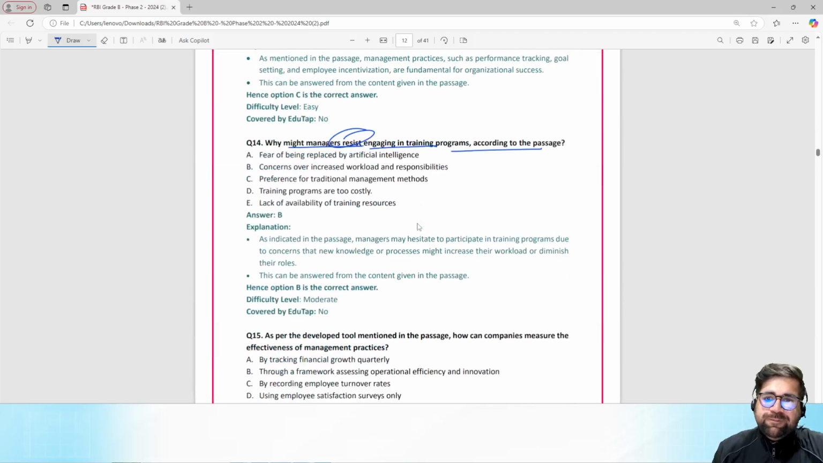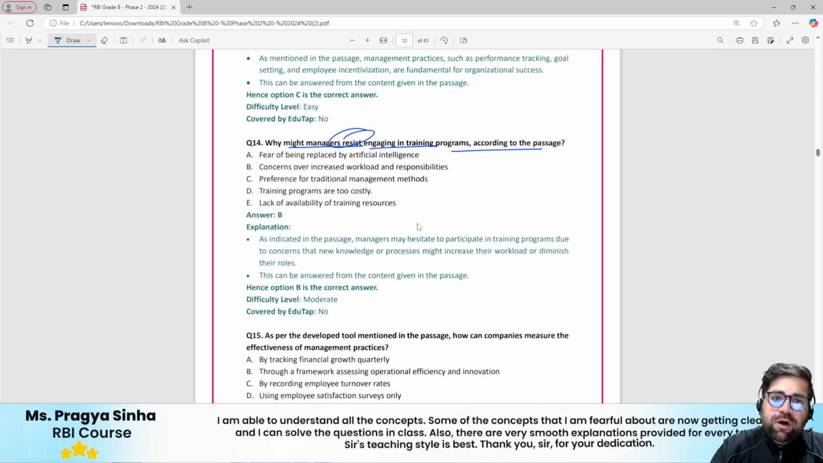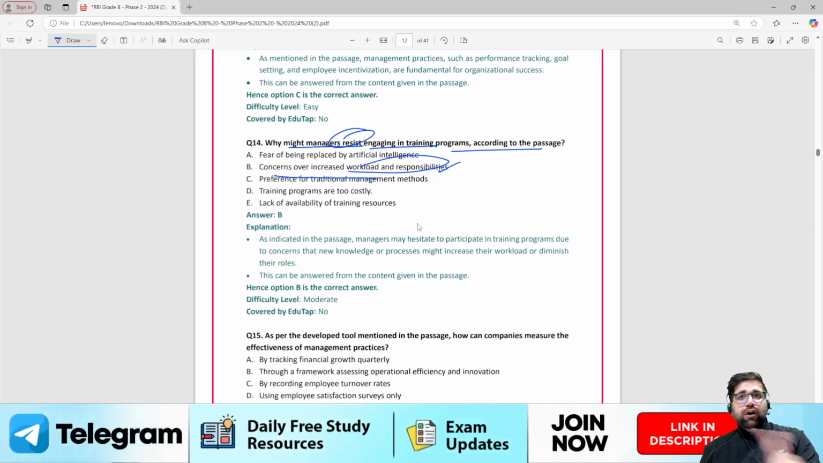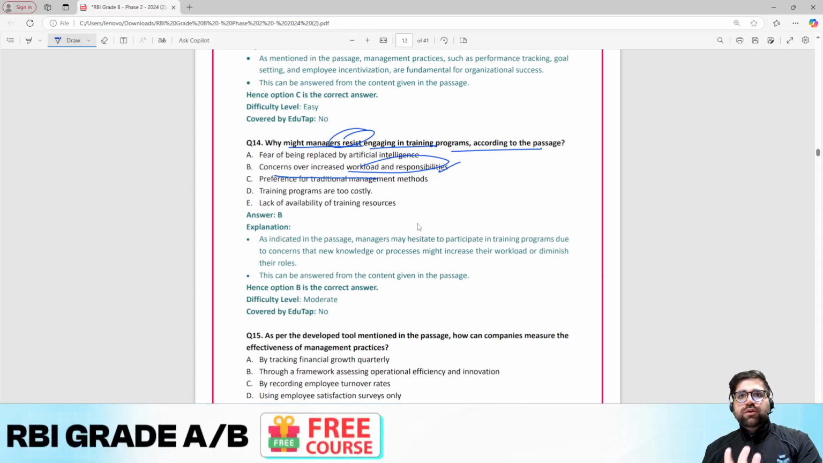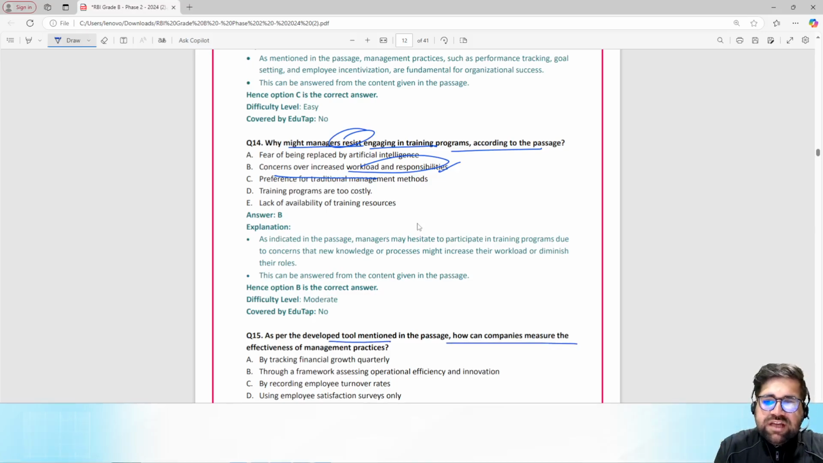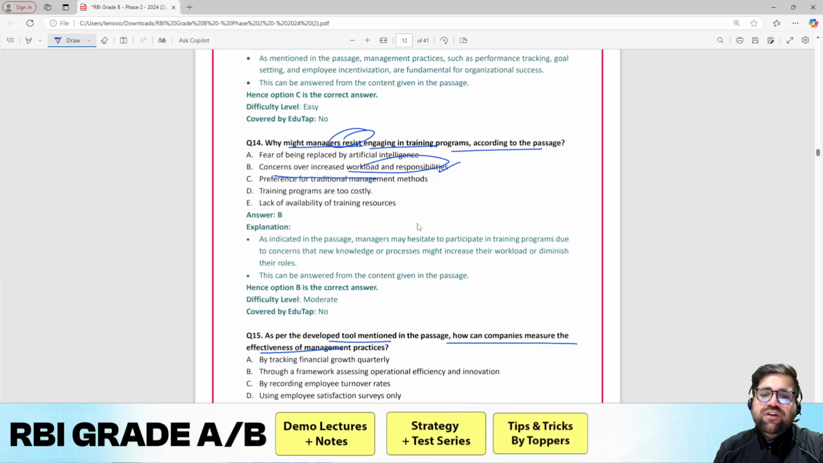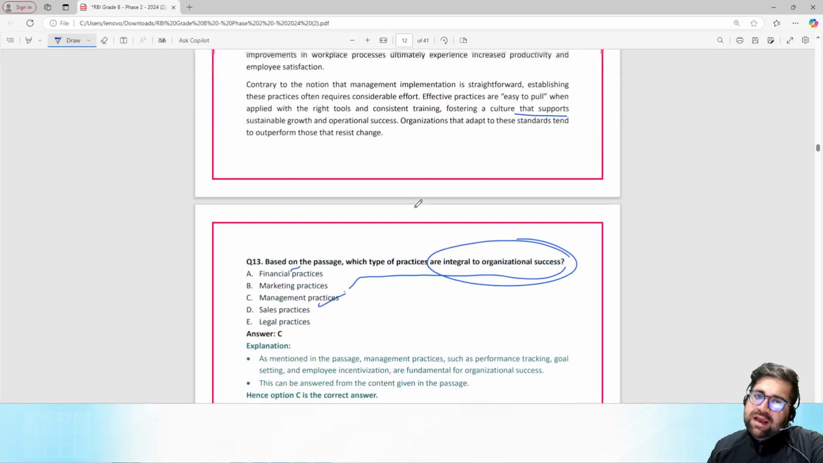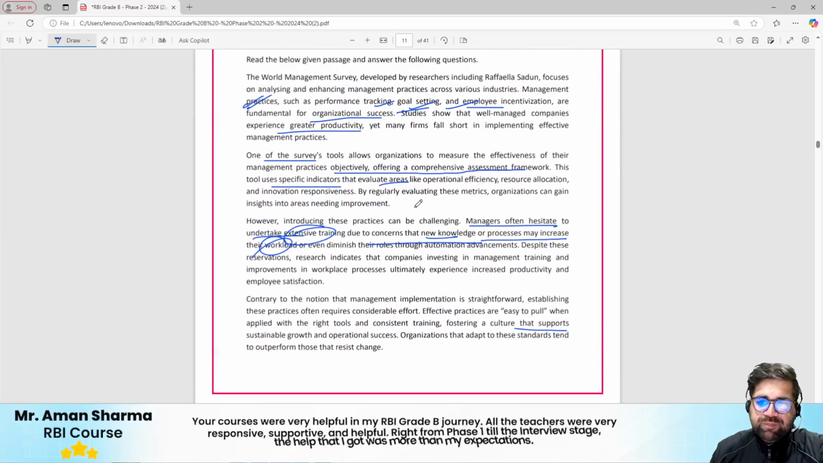So the answer of this particular question will be option B, concerns of increasing workload and responsibility. Now again, one disclaimer, I am not saying that these are the exact questions, but they are memory based questions which you can see. As per the developed tool mentioned in the passage, how can companies measure effectiveness of the management practices? Now if you have to measure the effectiveness, again you have to read the passage over here, right?